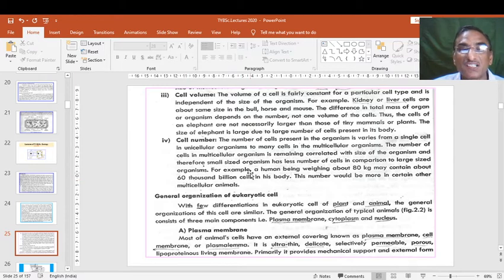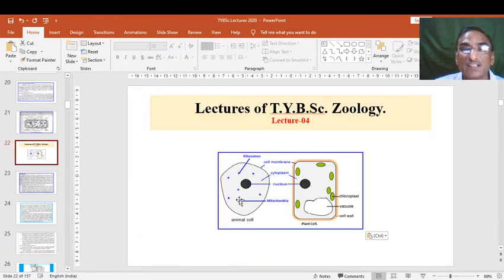So this is the change in cell number according to the size of the body, or we can say weight in kilograms of the body. So this depends on the size of the organism or animal. So what is the general organization of eukaryotic cells? We have seen the picture of a eukaryotic cell in a simple way here. So what are the general organizations?